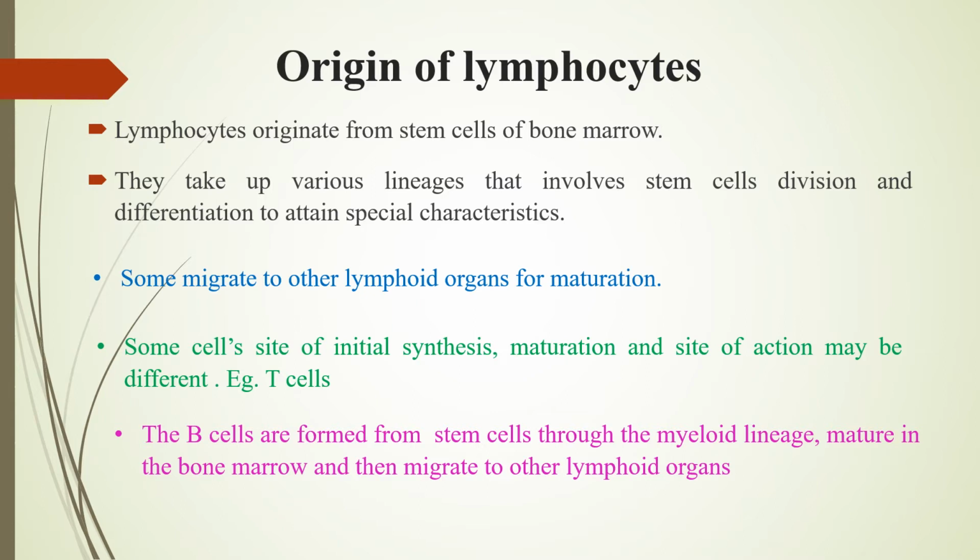While when you talk about B cells, these are also produced from the stem cells of the bone marrow. They also come through the lymphoid lineage. But here what happens is that they mature in the bone marrow itself. And once mature B cells are produced, they migrate to the secondary lymphoid organs like the spleen, the lymph nodes, the MALT. To those places they migrate, they settle, and then they try to bind with the antigen. They fight for us. That is, they go there, settle there, and then start interacting with the antigen in the secondary lymphoid organs.